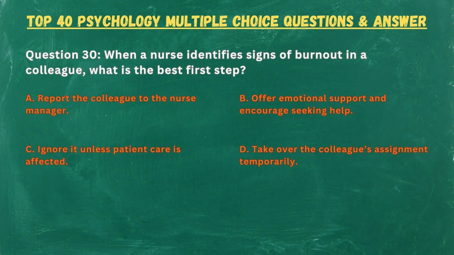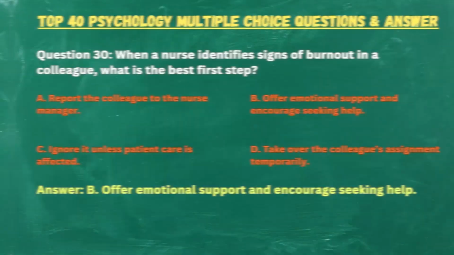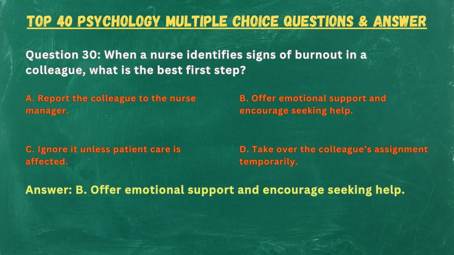Question 30. When a nurse identifies signs of burnout in a colleague, what is the best first step? A. Report the colleague to the nurse manager. B. Offer emotional support and encourage seeking help. C. Ignore it unless patient care is affected. D. Take over the colleague's assignment temporarily. Answer. B. Offer emotional support and encourage seeking help.